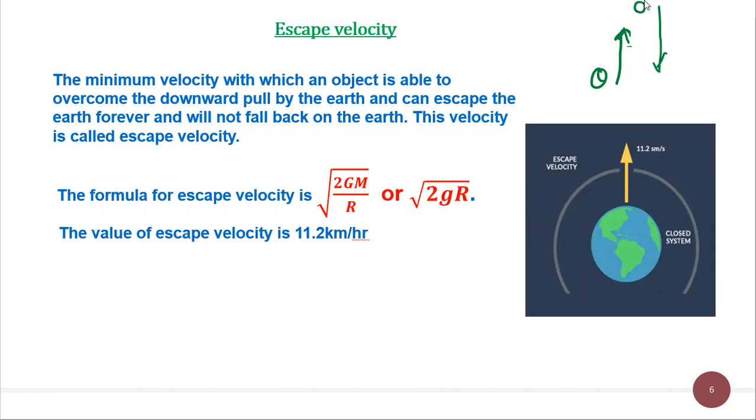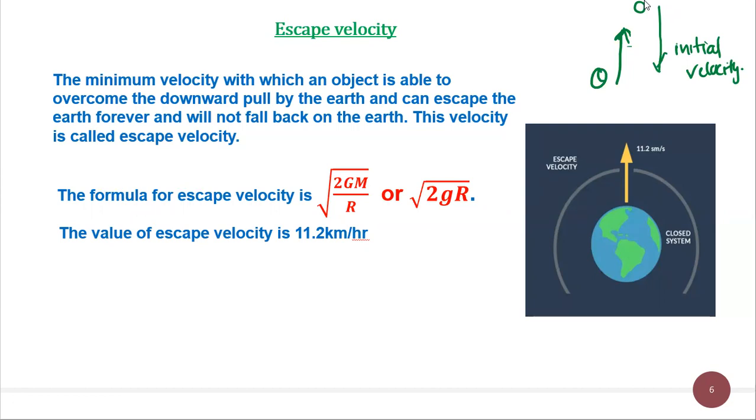If you are throwing the ball slowly, with a small velocity, it will go to only a small height. If you are throwing the ball with a greater velocity, it will go to a greater height. So the maximum height reached by the object depends on what? Initial velocity. Higher the initial velocity, larger will be the height reached by the ball.